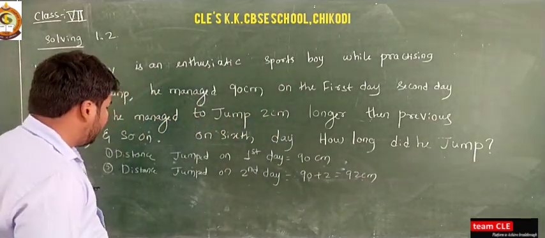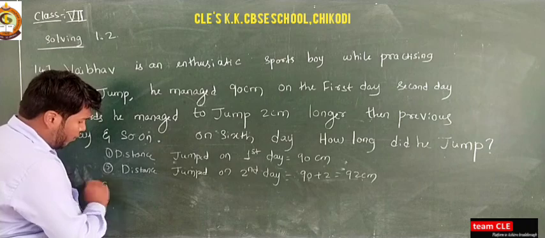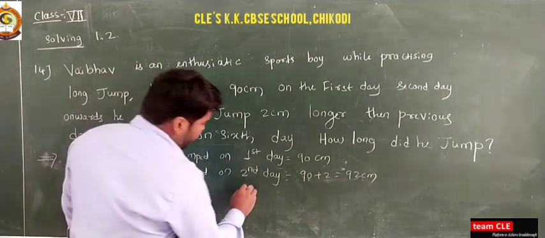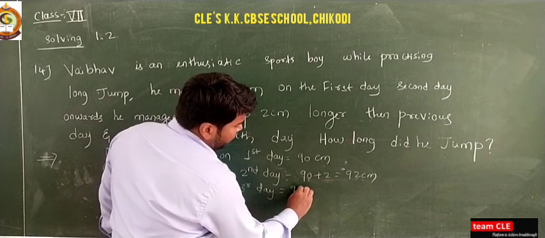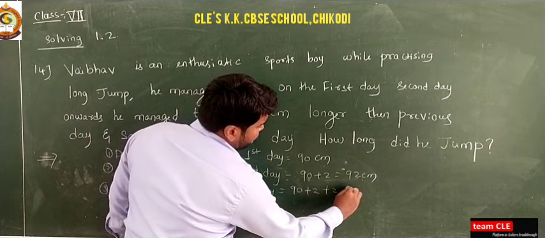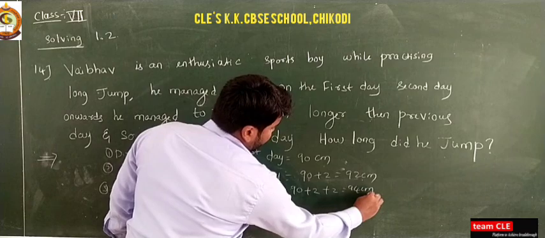Okay, similarly they are asking distance jumped on sixth day. So third day, if you go through the third day, it is 90 plus 2 plus 2, which is equal to 94 centimeter.